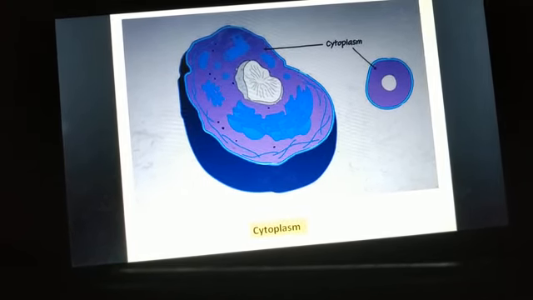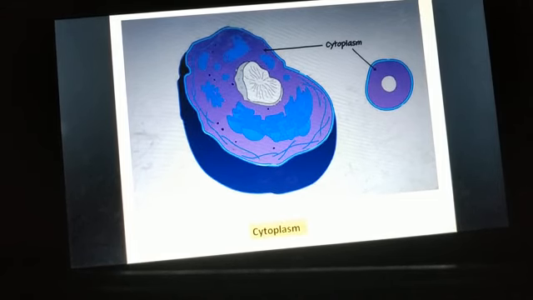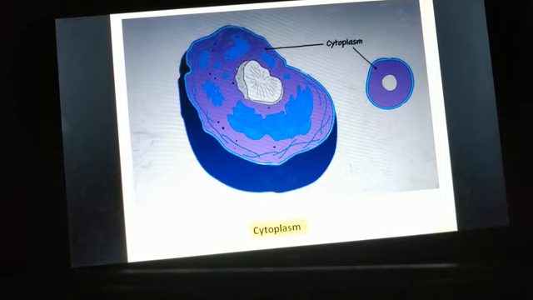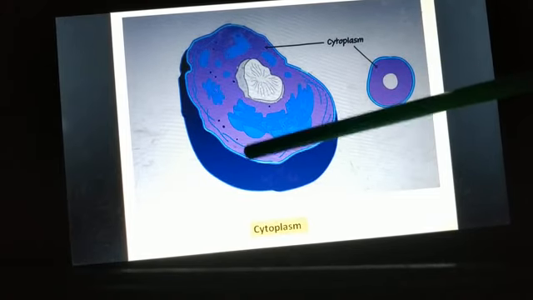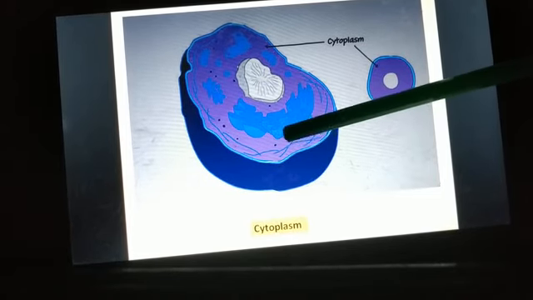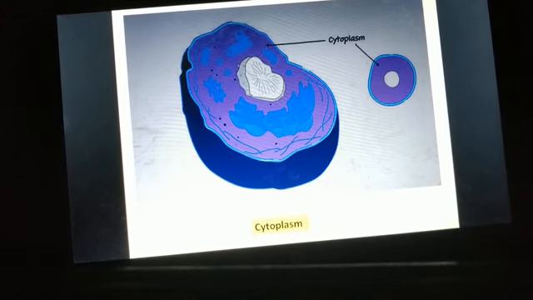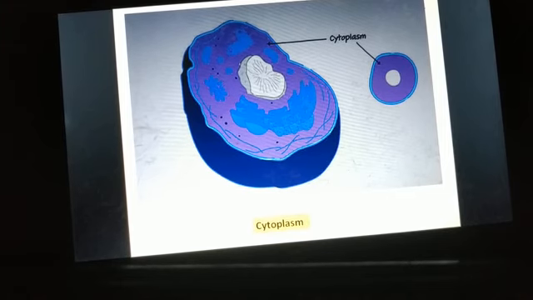Now, when I say functions of cytoplasm, very important functions include that it is the site for many important metabolic reactions. Many very vital metabolic reactions occur in the cytoplasm. For example, glycolysis. So what happens in glycolysis? Breakdown of glucose occurs.